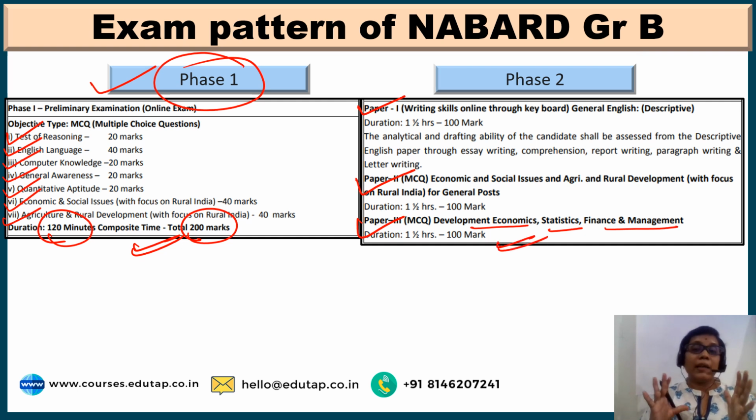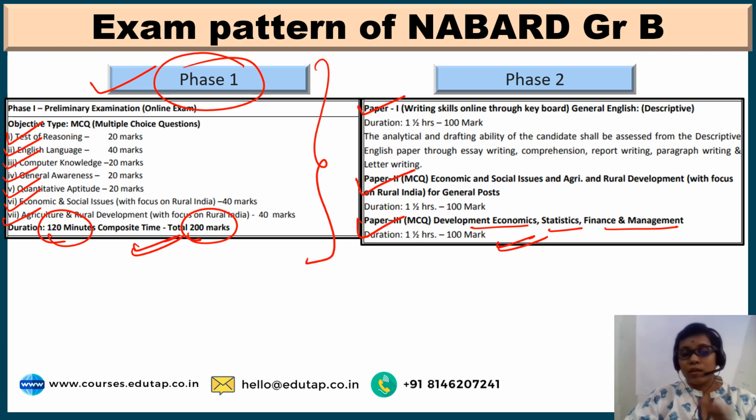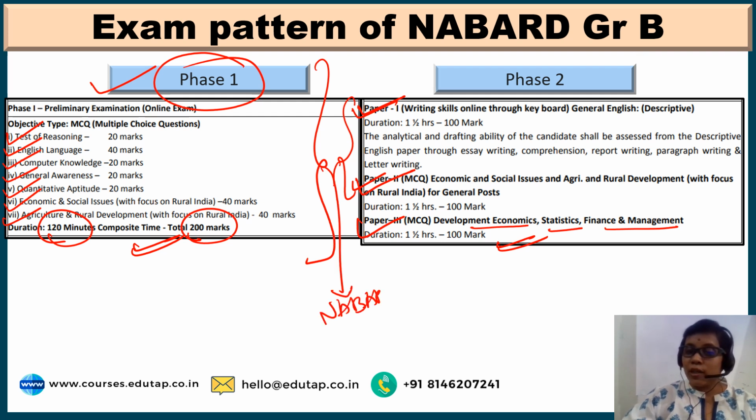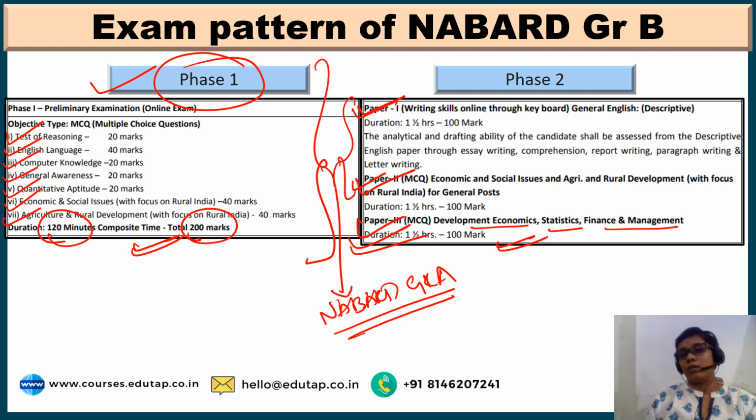So friends, kindly note, while we discuss the syllabus for NABARD grade A and B, phase 1 is completely the same, and for phase 2, these two papers, that is paper 1 and paper 2, again are similar for both. So we shall discuss the syllabus together. Paper 3, which is exclusive to NABARD grade B, we shall discuss separately in the same video.